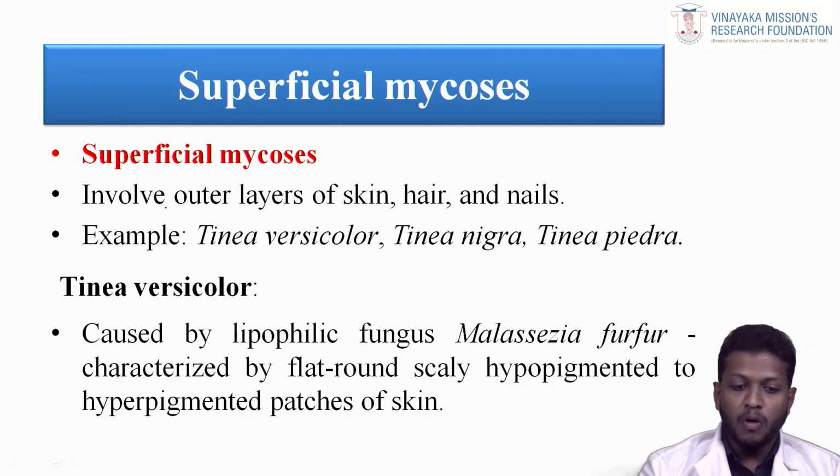Classification of fungal infection: superficial mycosis, subcutaneous mycosis, systemic mycosis, and opportunistic mycosis. Superficial mycosis involves the outer layer of the skin, hair and nails. Examples: Tinea versicolor, Tinea nigra, Tinea pedra.